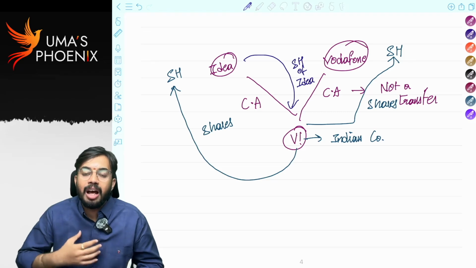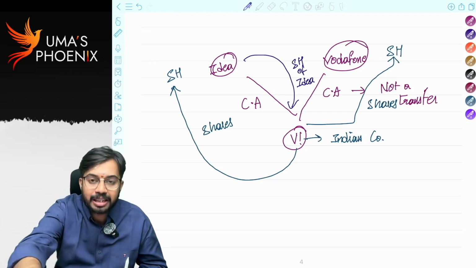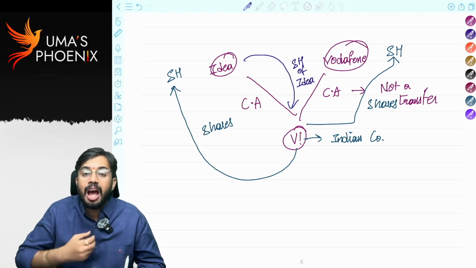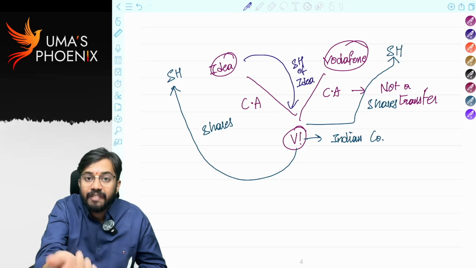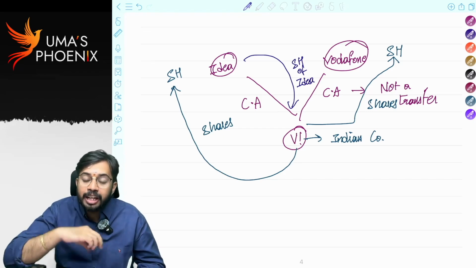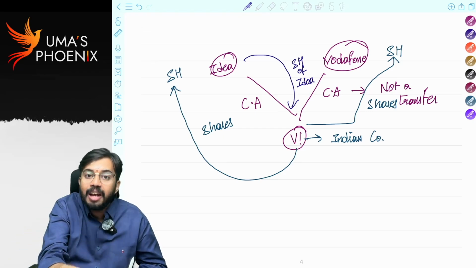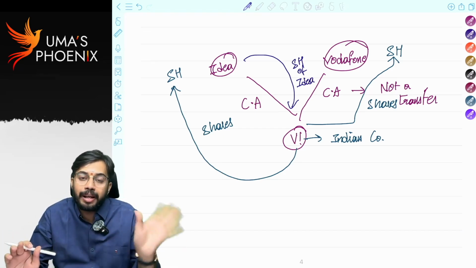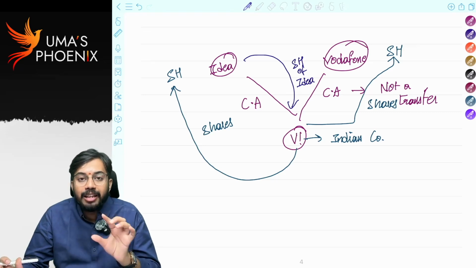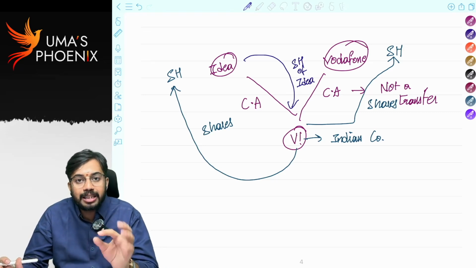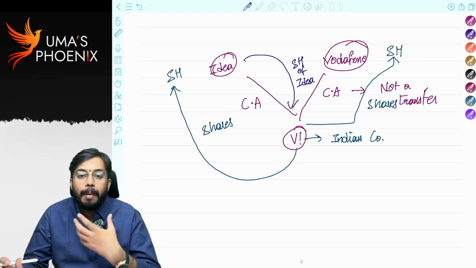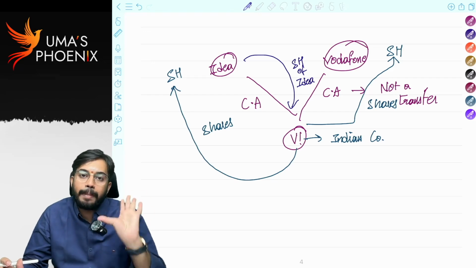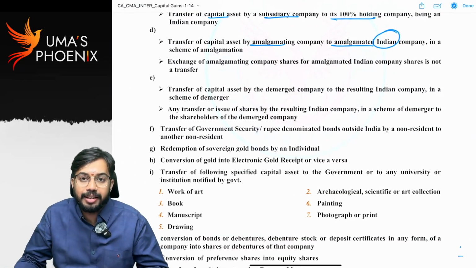Now what I have done, I have surrendered Idea shares. In place of Idea shares, I have taken VI shares. That means I am exchanging Idea shares with VI shares. So exchange of amalgamating company shares with amalgamated company shares is also not considered as transfer, and no capital gains are required to be calculated. Generally, if there is exchange of two capital assets, capital gains are required to be calculated. But if I exchange amalgamating company shares with amalgamated company shares, it is not a transfer and no capital gains are required to be calculated. Is it clear?